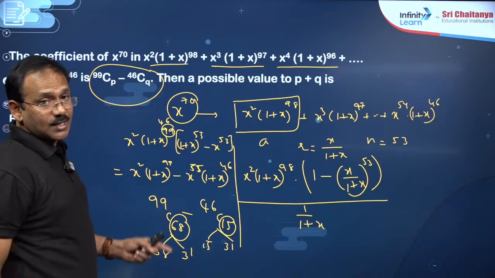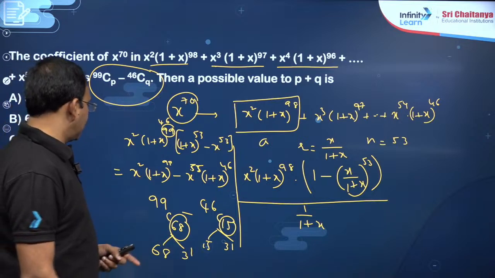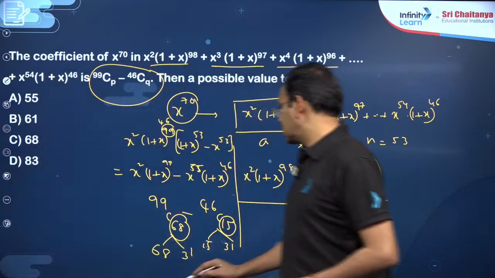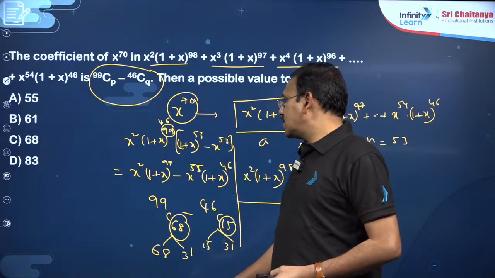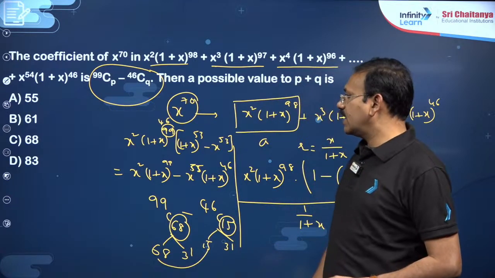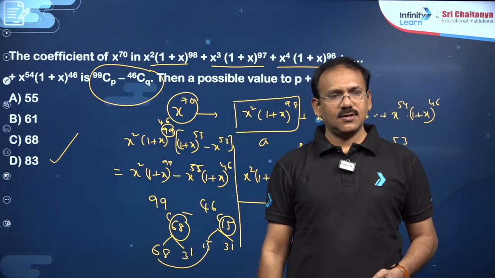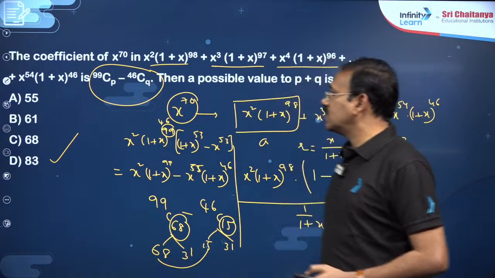Yeah. So Q has two possibilities, P has two possibilities. For P plus Q, you just try all the combinations. Here you will get 68 plus 15, which is 83. 83 is the possible combination here, dear students. Okay. So we can do this question in this way.